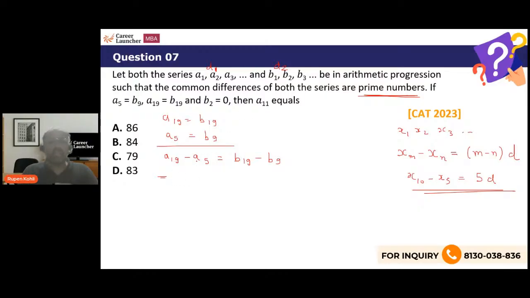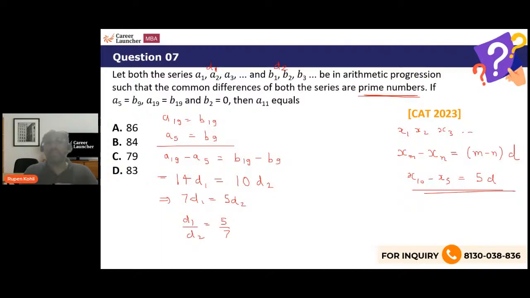So A19 minus A5 will be 14 times the common difference D1, since 19 minus 5 is 14. And over here, 19 minus 9 is 10, so this equals 10 times the common difference D2. D1 and D2 are prime numbers, and we have this equation: 7D1 equals 5D2. D1 and D2 are coming to be in the ratio of 5:7, and they are prime numbers.